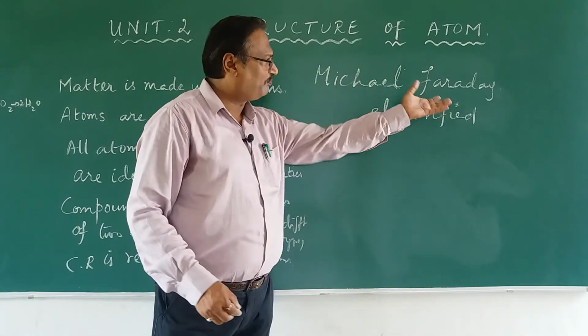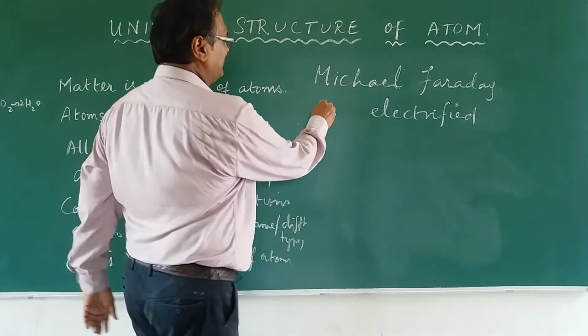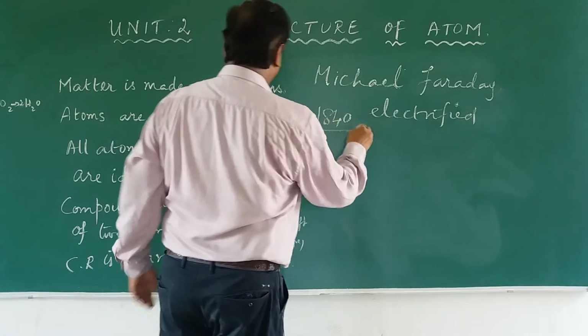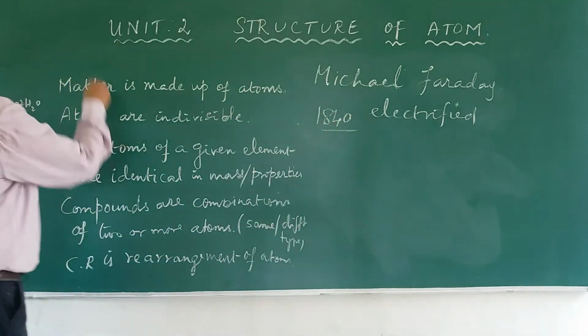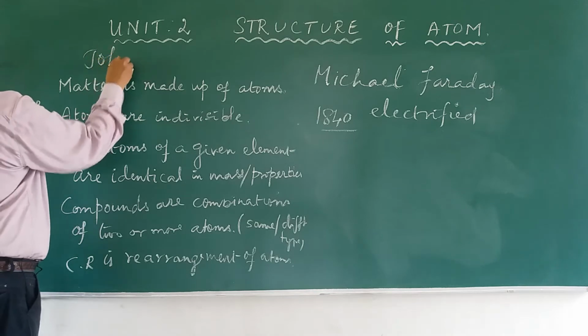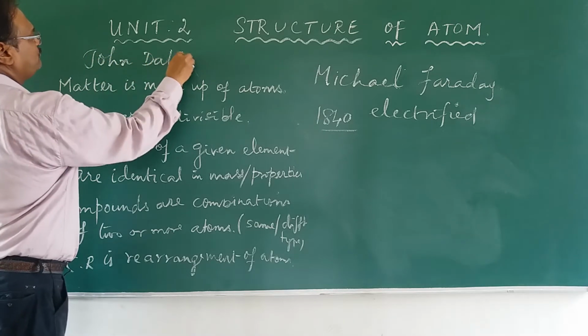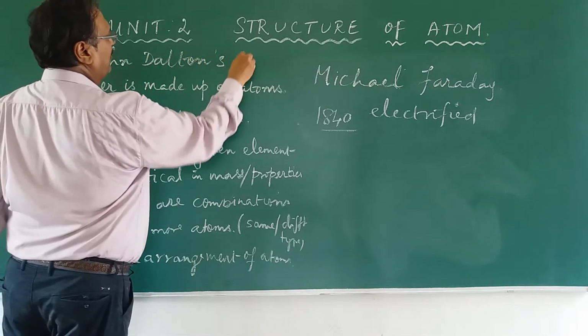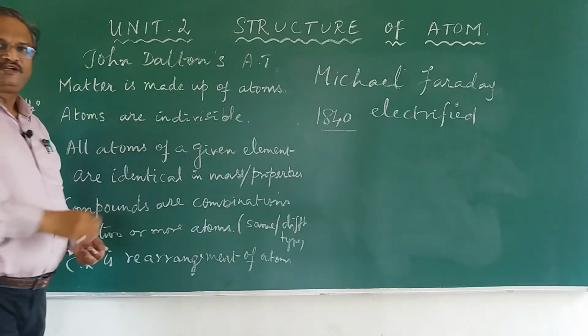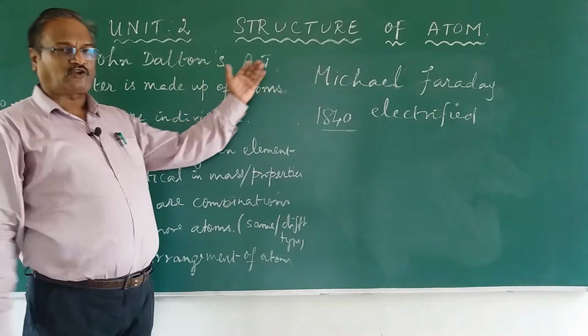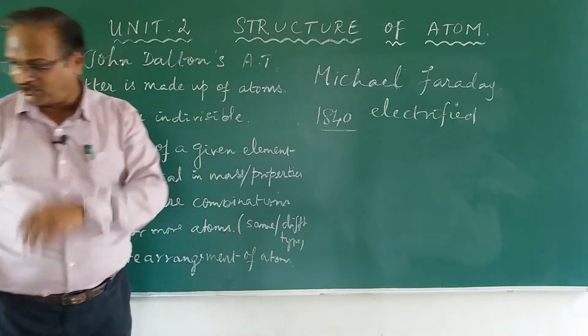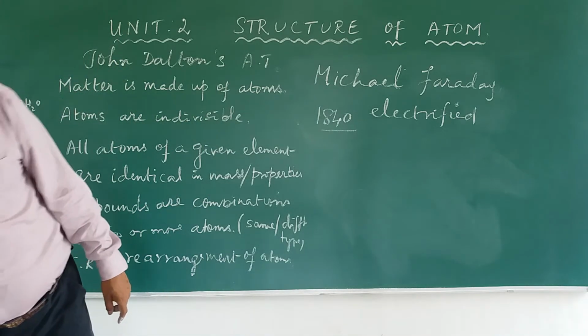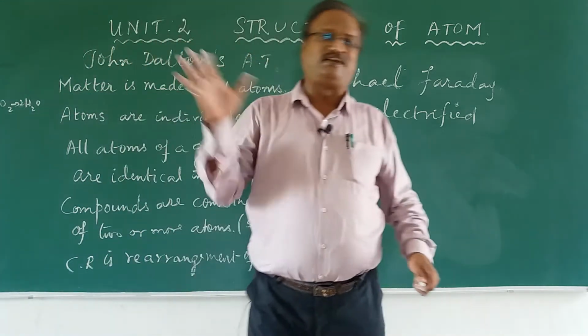And before we go further with Michael Faraday in 1840, we will come to Sir John Dalton. You would have studied in chapter 1 Dalton's atomic theory. What is John Dalton's atomic theory? John Dalton said that the atom is indivisible.